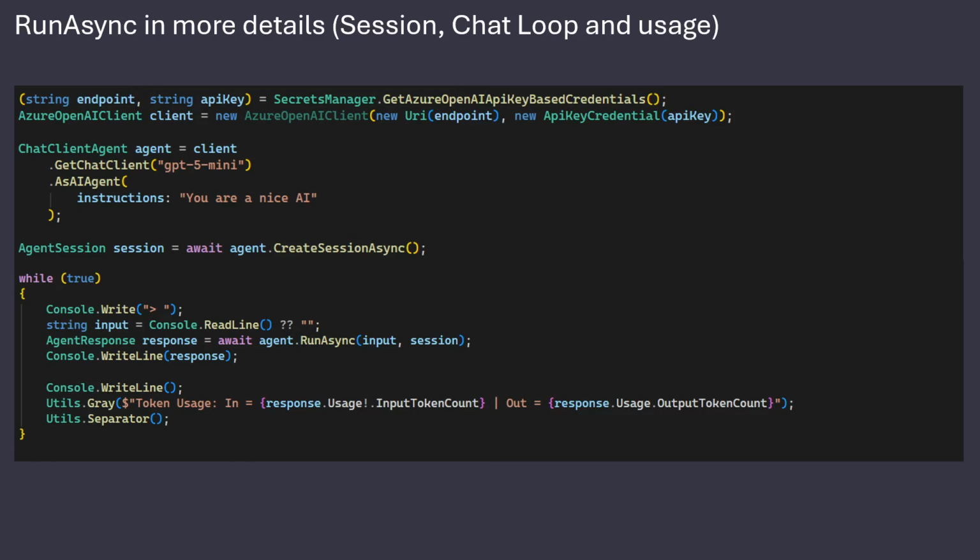So the code you see here is roughly the same as we saw before. I'm still making an Azure OpenAI client. I just have my endpoints and keys in a little SQL manager, same code behind the scenes, just so we don't need to sit and see that code. And then I make an agent.